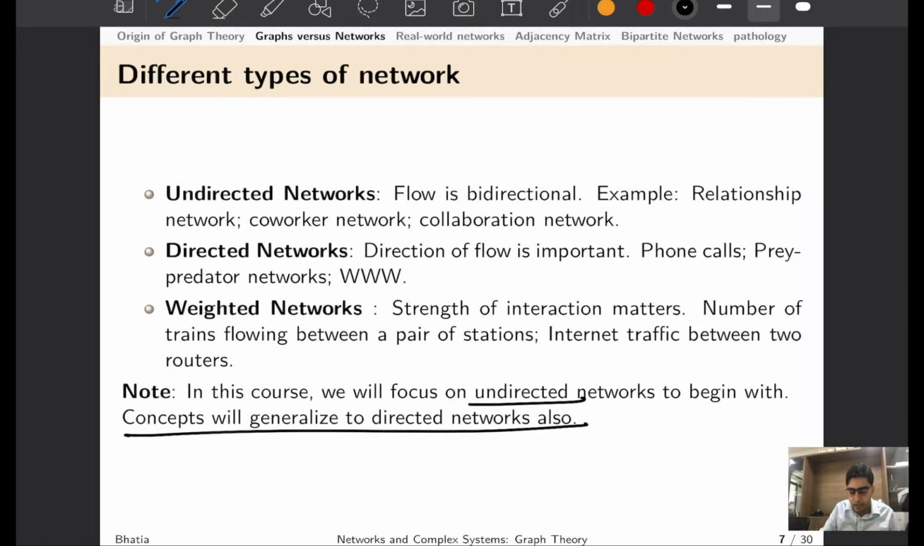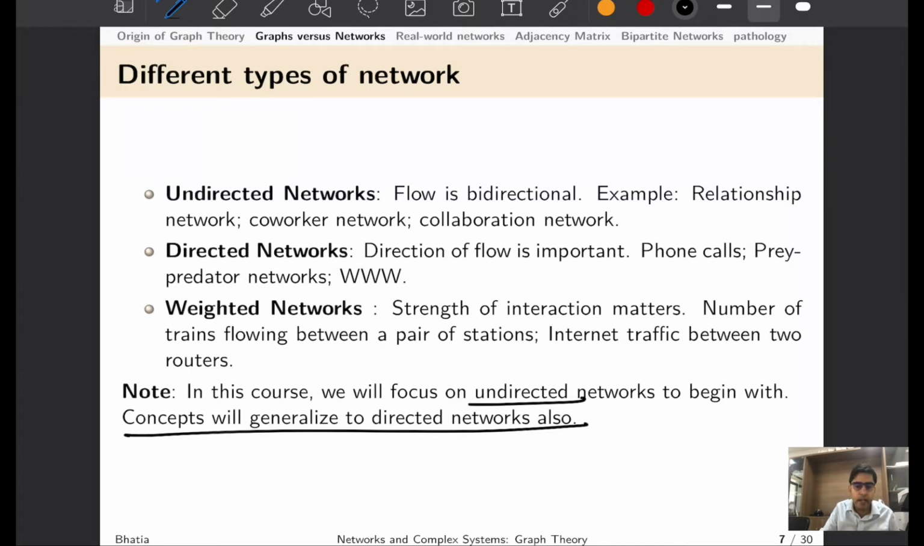So based on our discussion so far, you can easily figure out now that different types of graphs exist in the real world, or I should use the word networks when I'm talking about real world systems. So one is an undirected network where flow is bidirectional. The example I already gave is a relationship network. You are talking to somebody, somebody is talking to you, so direction does not matter. Co-worker network, if I am working with you, that means you are also working with me, and hence the direction does not matter, and so on.